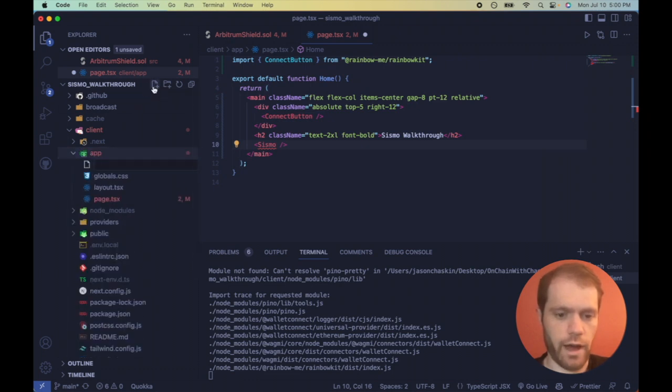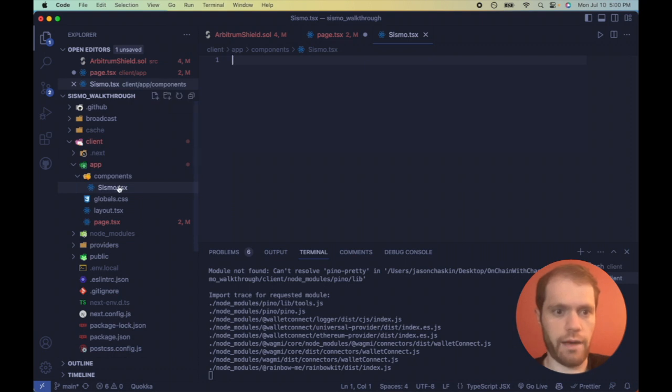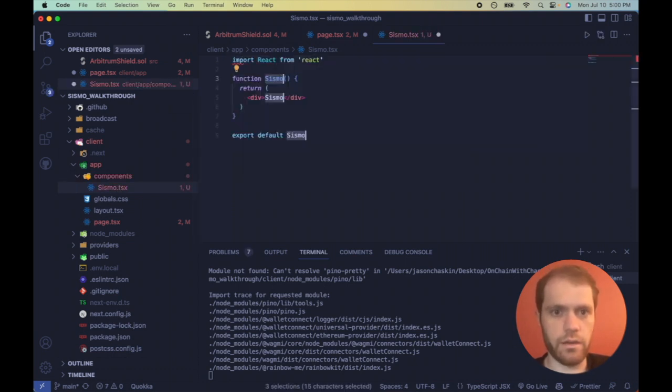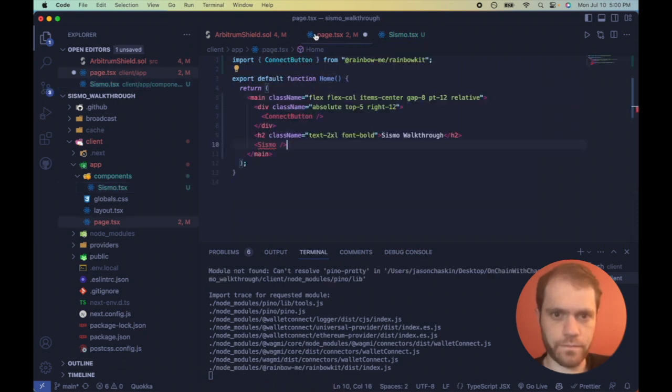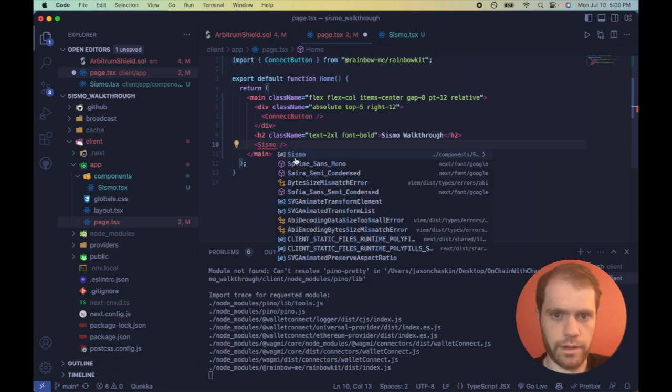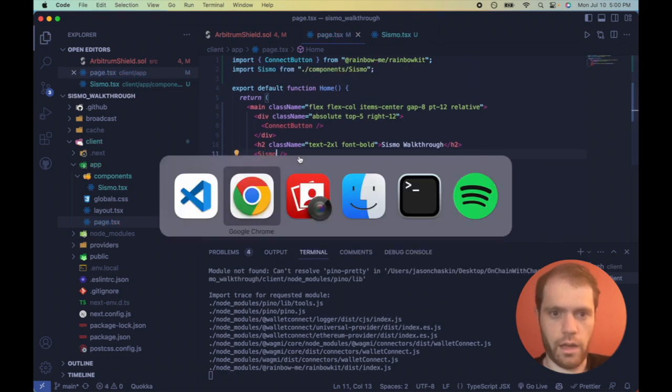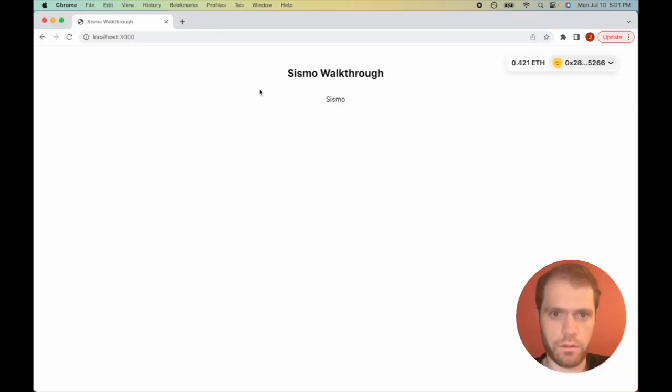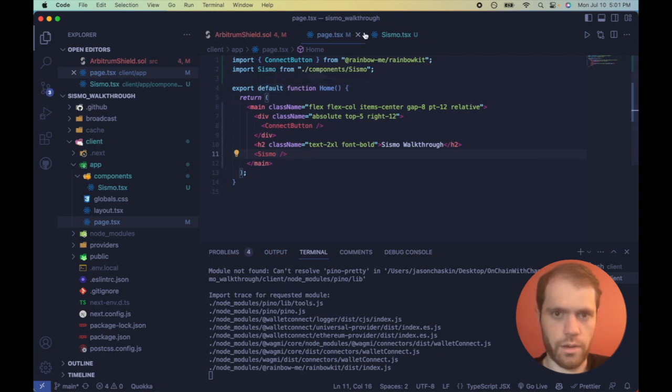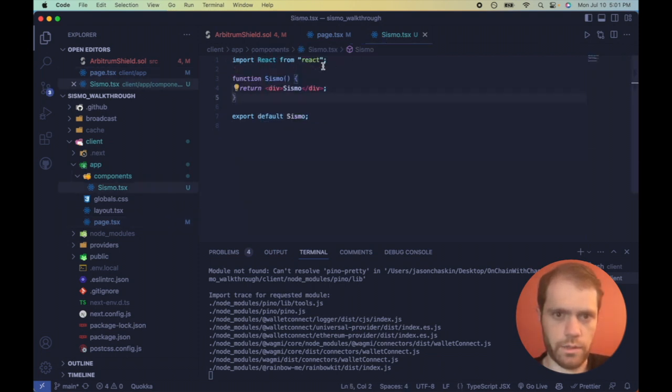If you click new file and now do components, the name of the folder, /sismo.tsx, the name of the file, it'll put that file in a folder, and then rfce in order to quickly make a React component. Now let's import that in here now that it's made and make sure it's saying Sismo. All right. So this is going to be a client component, so don't forget to put use client at the top.